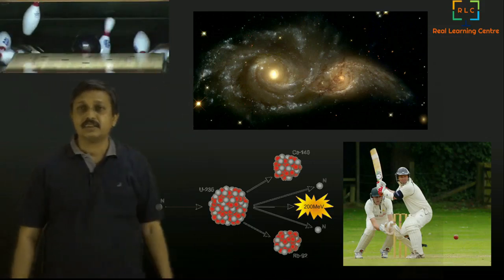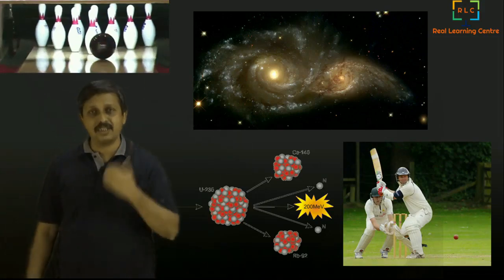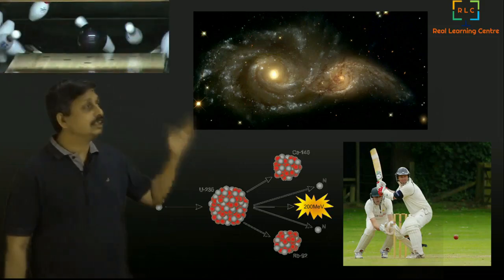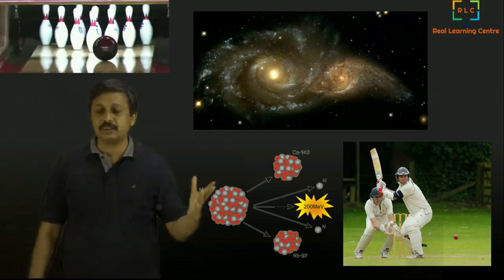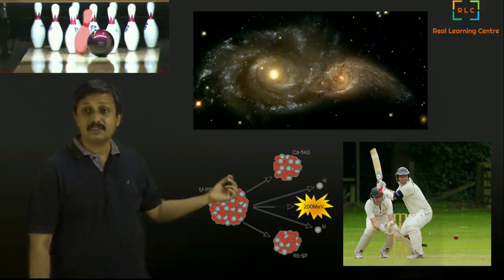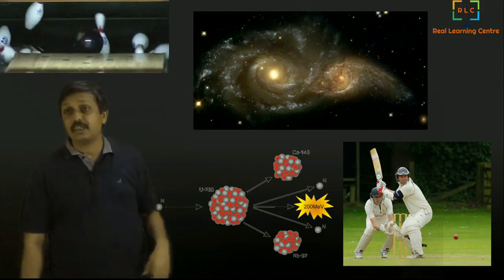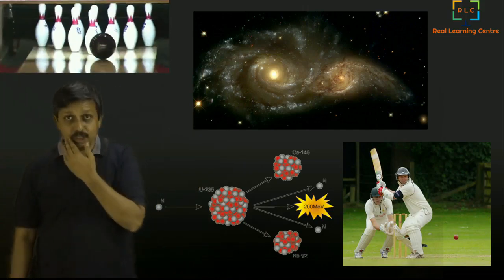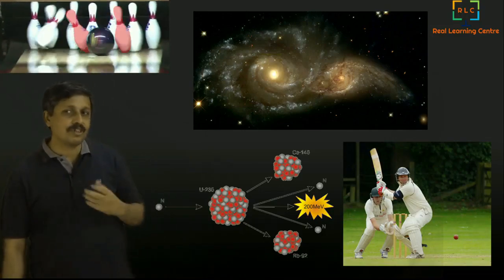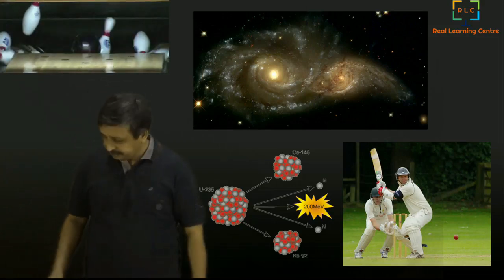In all these collisions, and many more places where day-to-day collision happens, the laws that govern these collisions are all the same laws, Newton's laws. What happens at a very minute level within the atom is the same as what happens on the very huge level of galaxies. You can use simple equations to calculate things. So today we'll understand what laws govern these collisions, what these collisions are, and how we understand and study them. Let's start with